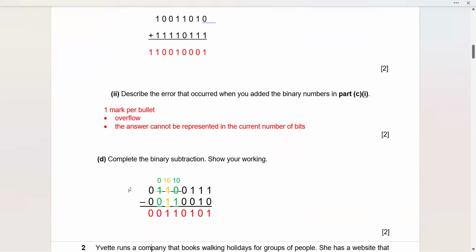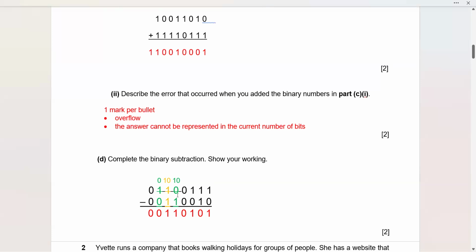Part D, complete the binary subtraction, show your working. Now the question was 01100111, and this second byte was 00110010. So we started from the LSB: 1 minus 0 is 1, so simple. 1 minus 1 is 0, 1 minus 0 is 1, and 0 minus 0 is 0. So the first nibble is not at all difficult, so we can do it accurately.